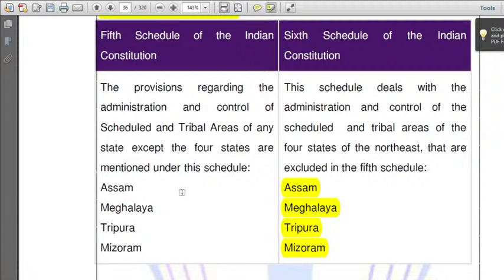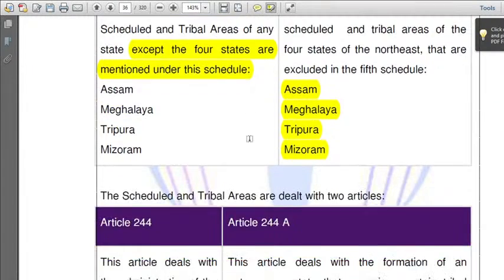And what are the other areas that come under the fifth schedule? Except the four states mentioned above, that means other than these four states, other areas having scheduled areas are included in the fifth schedule.